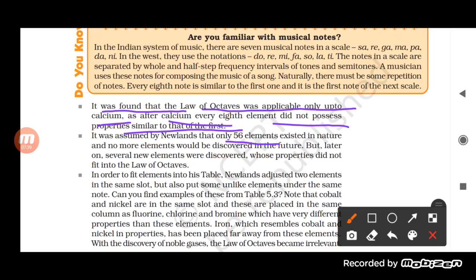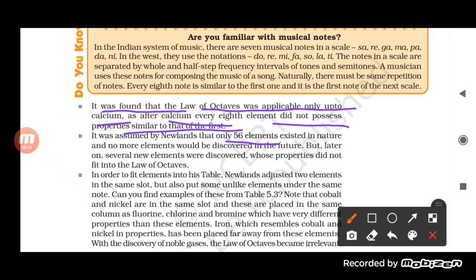But later, when more elements were discovered and kept according to increasing atomic masses, their properties did not fit into the law of octaves.